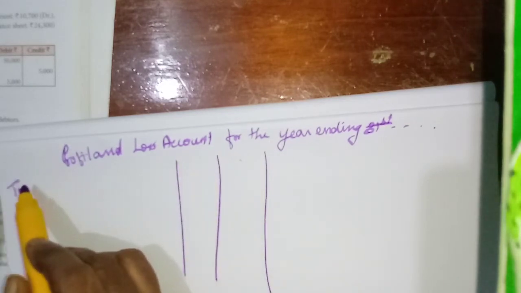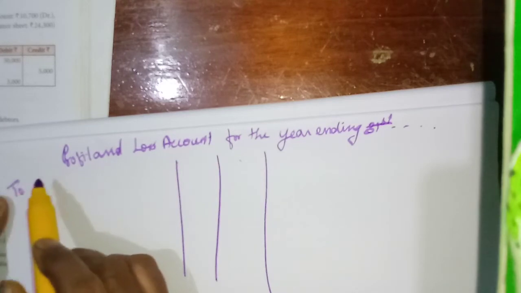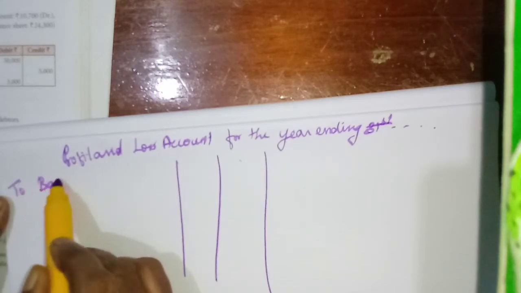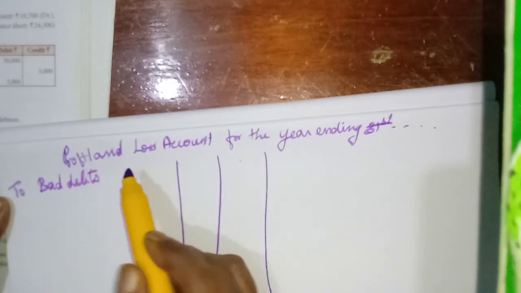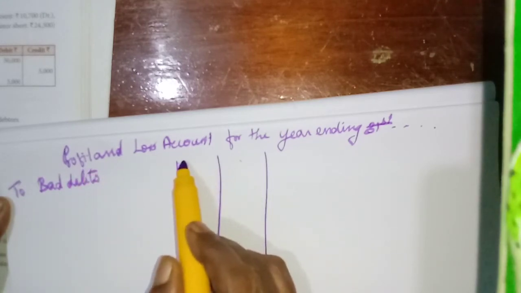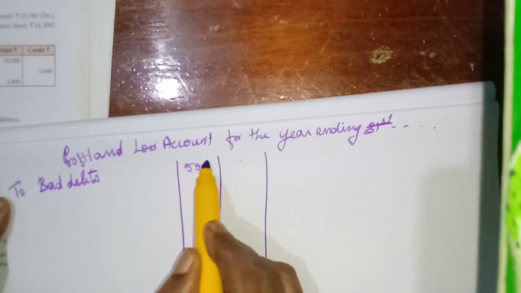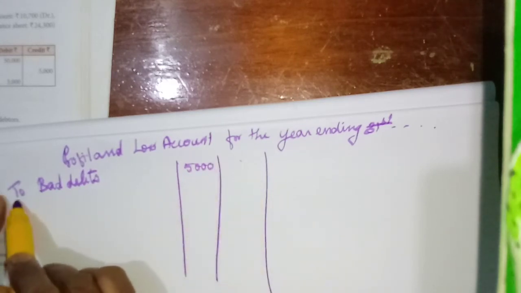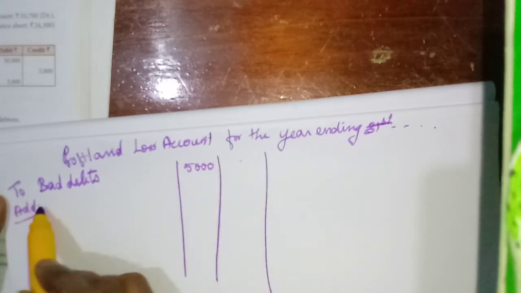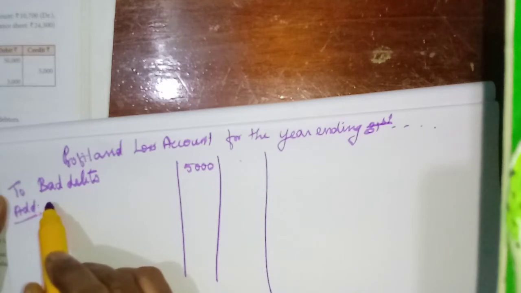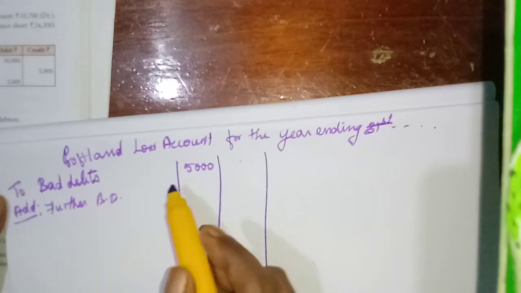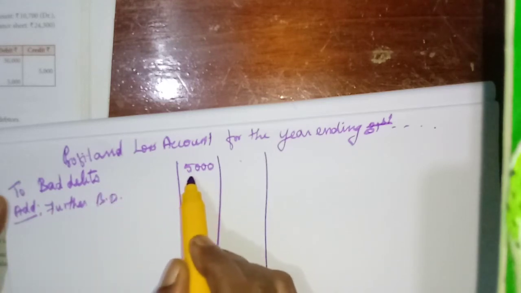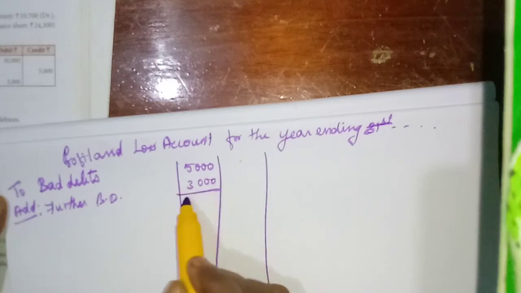Bad debts given in the trial balance. Bad debts 5,000. Add further bad debts, okay, 3,000. 8,000.